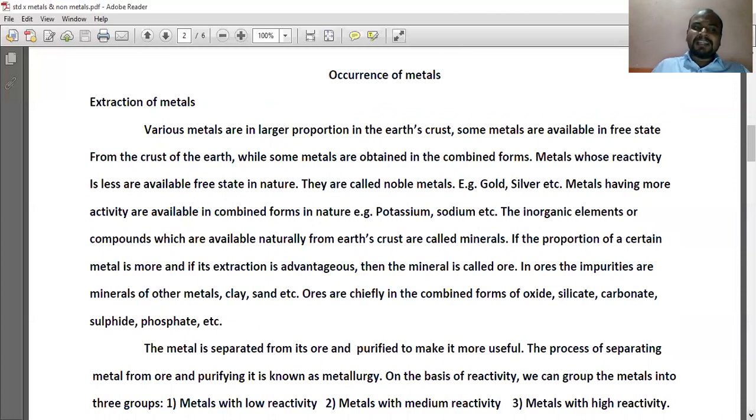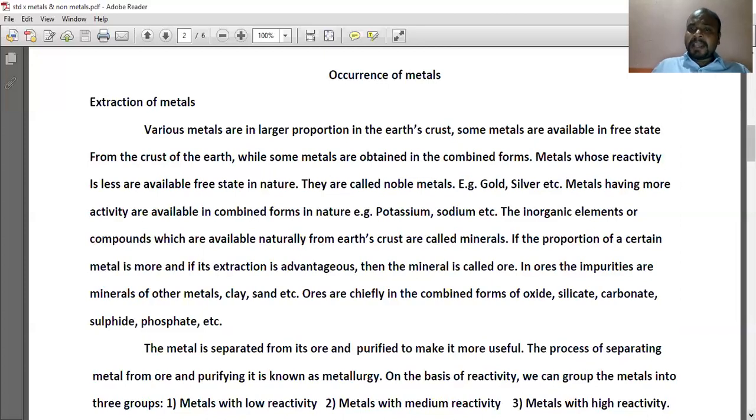Metals whose reactivity is less are available in free state in nature. Example, gold, silver. They are also known as noble metals. Metals having more activity are available in combined forms in nature. Example, potassium, sodium, etc.